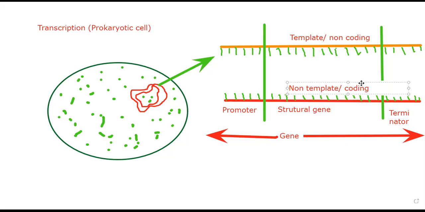Now, don't think that always the upper strand is the template and the lower strand is the non-template. For this example only, I am saying that this double-stranded DNA's upper part is the template or non-coding and the lower part is the non-template or coding. It does not mean the upper part always takes part in transcription while the lower part is idle.